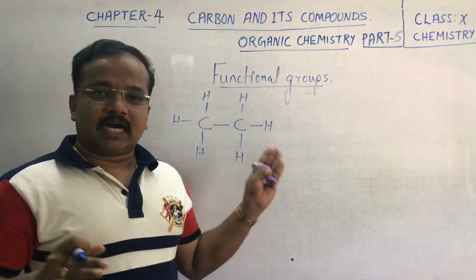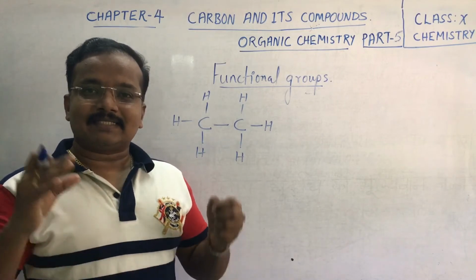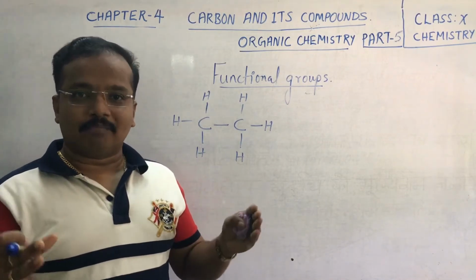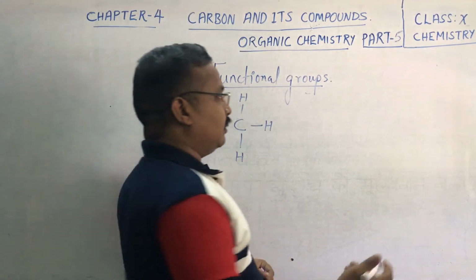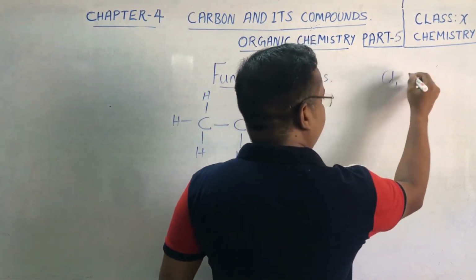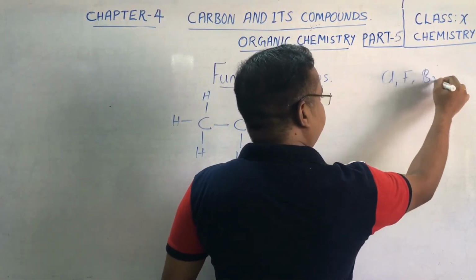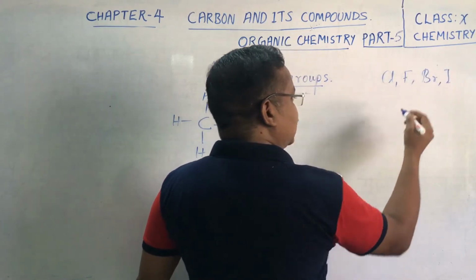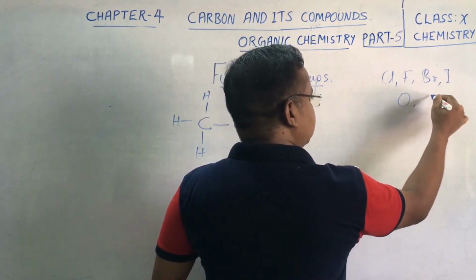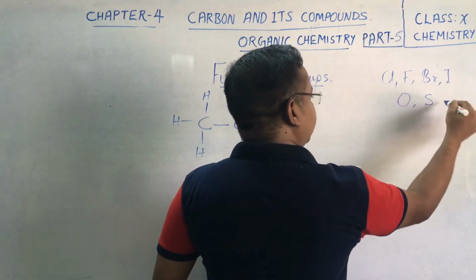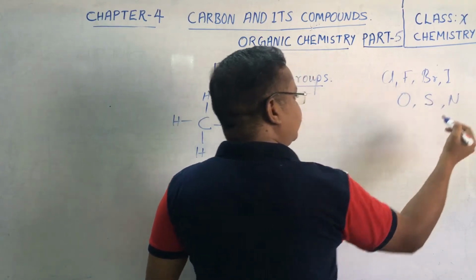Apart from carbon and hydrogen, there are some elements, some non-metals like chlorine, fluorine, bromine, iodine, as well as oxygen, sulfur, and nitrogen.